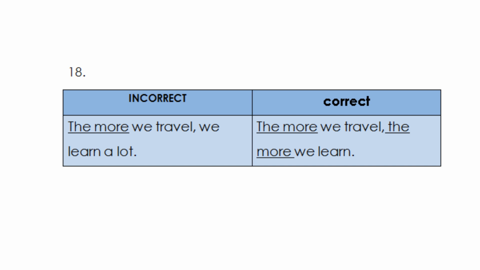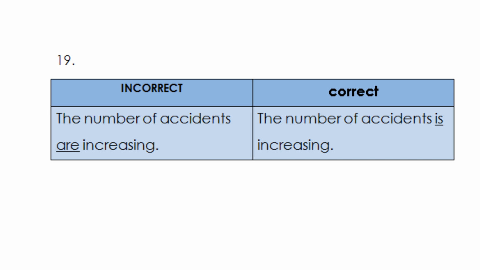Now the next sentence is, the number of accidents are increasing. Here, even though accidents are plural, here the subject is the number of. Okay? So we have to write is instead of are. So the correct sentence becomes, the number of accidents is increasing. Okay? You might make this mistake in your writing task too, so beware of it. Whenever the number is the subject, then you always use is as a verb, alright?